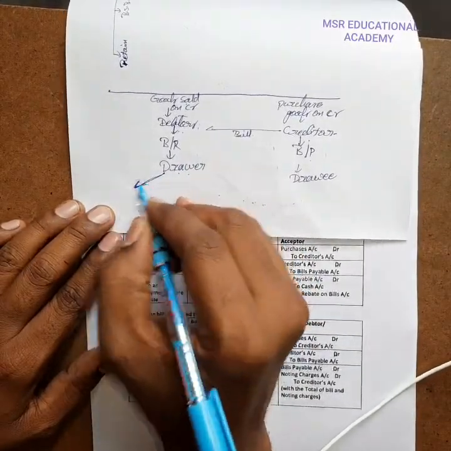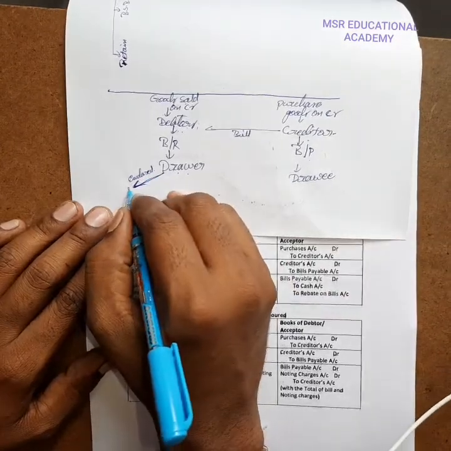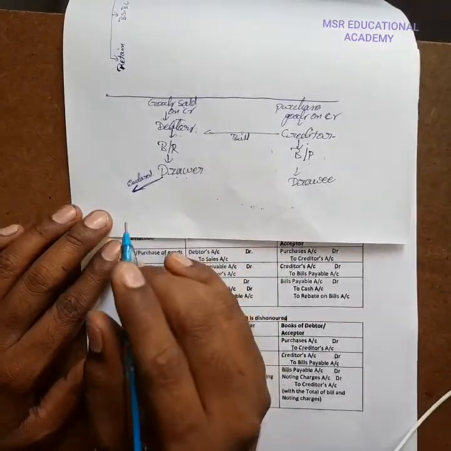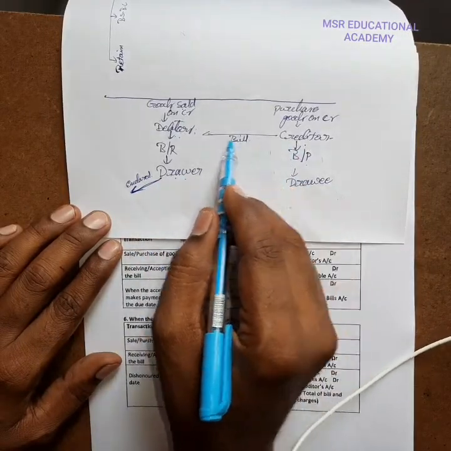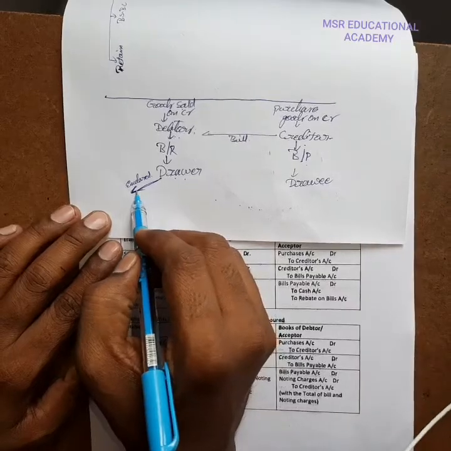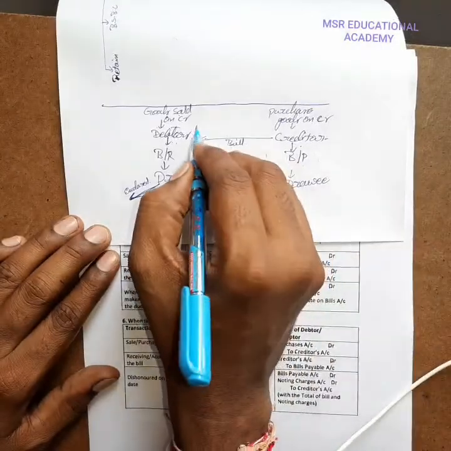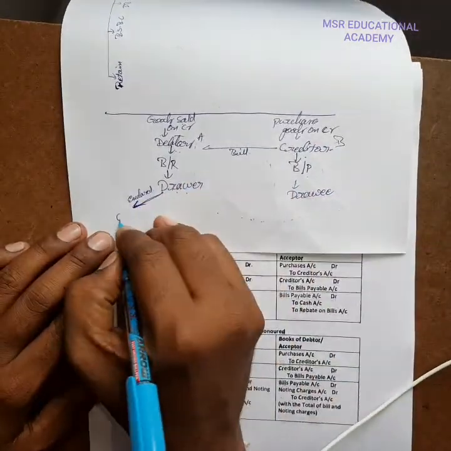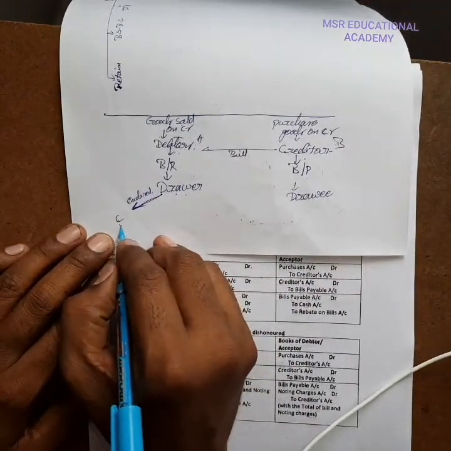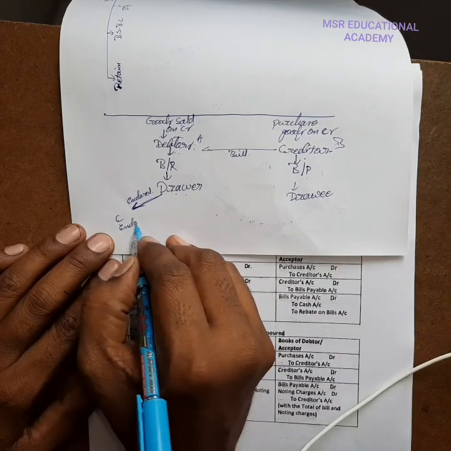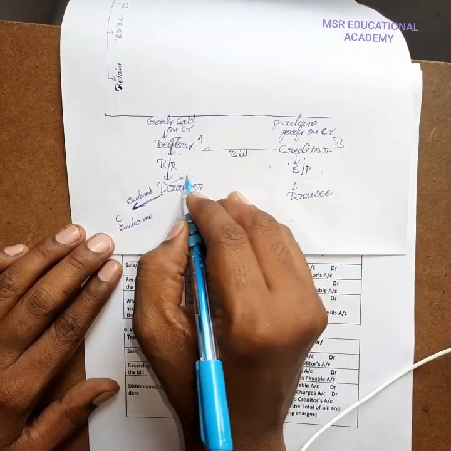Instead of payment of cash or giving a new bill, he can simply endorse the bill he received from his debtor to another person. For example, A, B and C: A's bill is sent to C. Here C is called the endorsee, and the drawer is called the endorser.